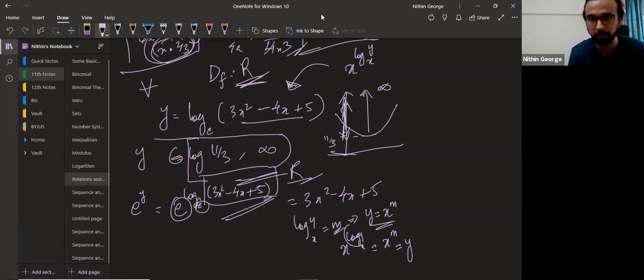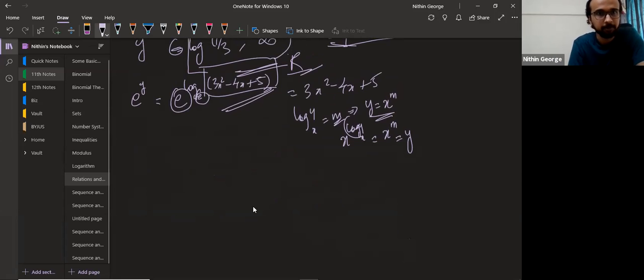Guys, this is one important property that I taught you last time. So please recollect that and apply that here. That's the reason I took e raised to whatever it is, because I noticed in the log, the base was e. Okay. Then, guys, any doubts here, please stop me. Right. So e power y is equal to 3x square minus 4x plus 5.